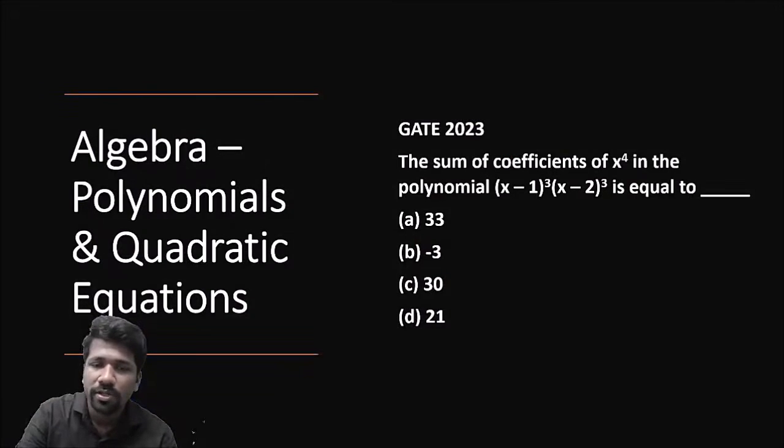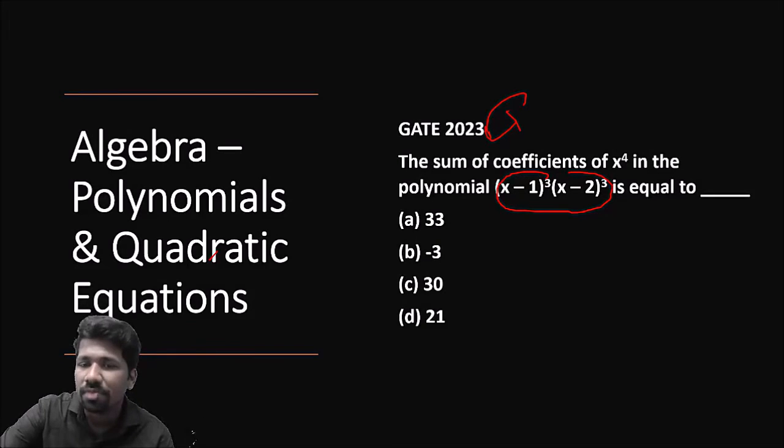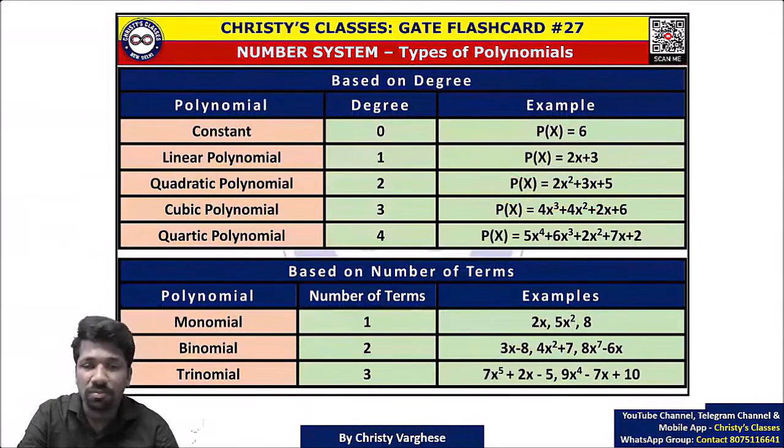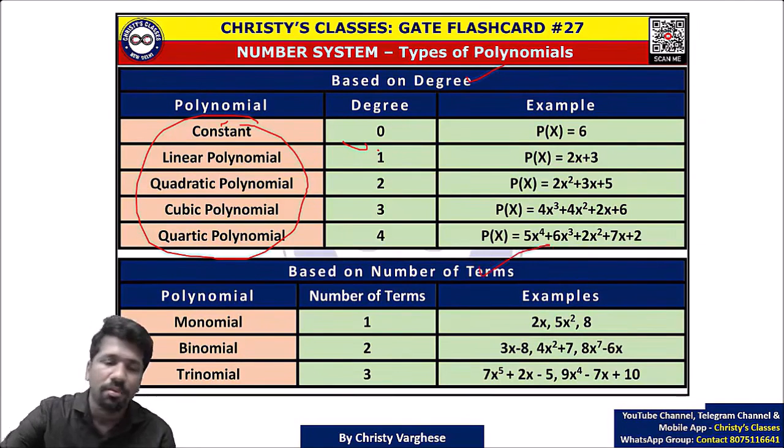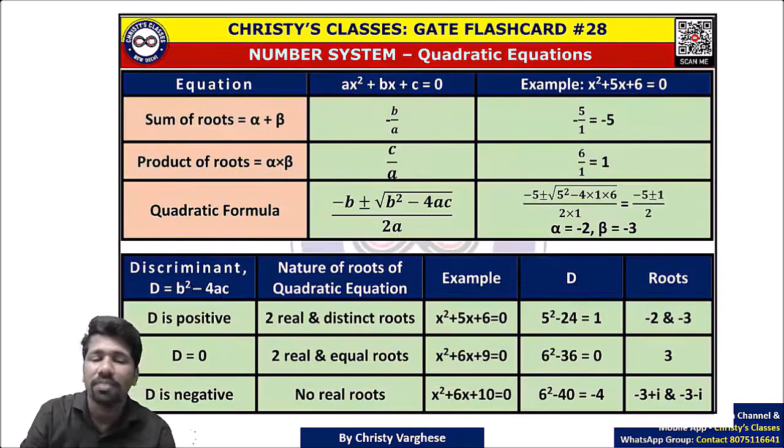So polynomials and quadratic equation, this is a 2023 question. Here you had to separate the coefficient of the polynomial, that was the question. Again, if done by the direct method it will take more time, if a shortcut is used it will be very simple. We'll discuss all that. From the base we will start polynomials. What are the different types of polynomials according to degree, according to number of terms, etc. will be discussed in depth.